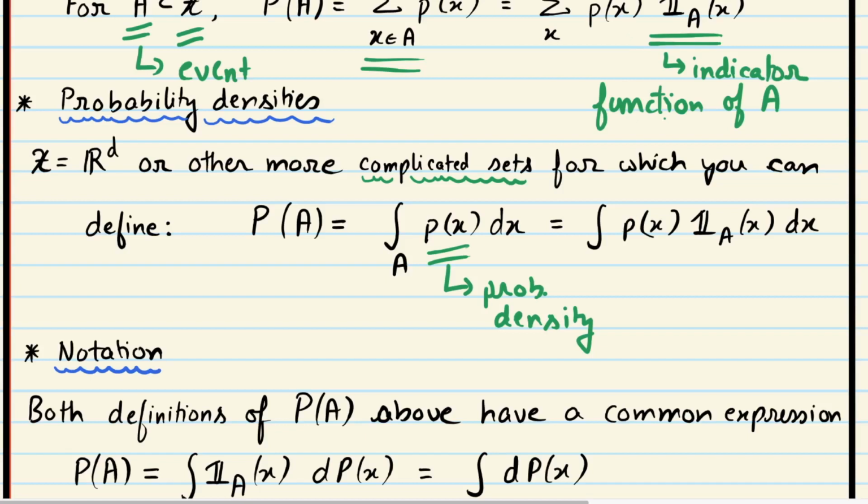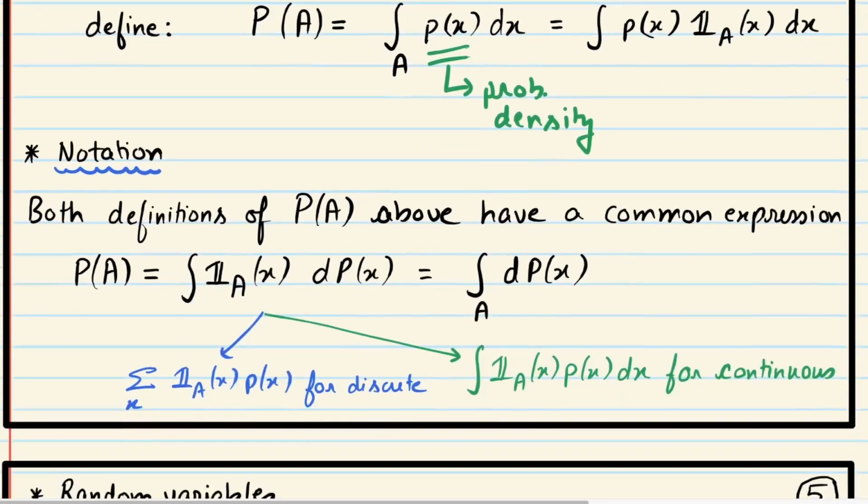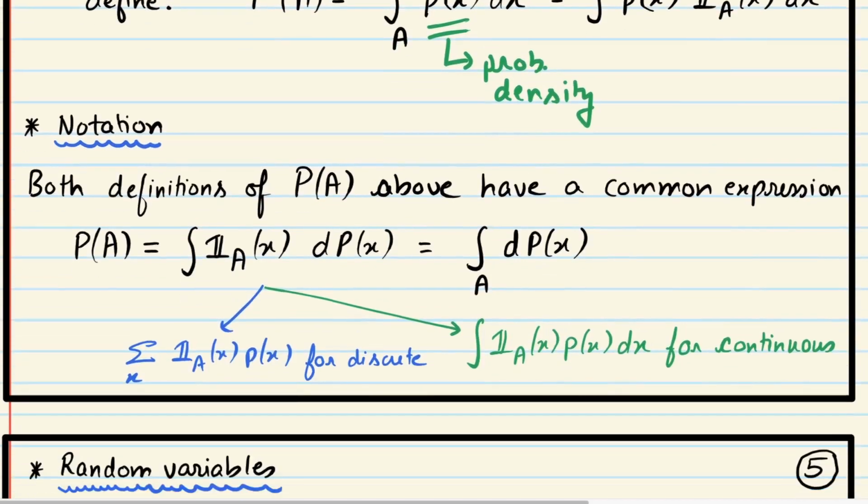They can both be used to compute probabilities of event by integrating Px times the indicator function of an event over A, using the underlying measure. Here it's the Lebesgue measure, here it's the counting measure. Okay. For some notation, so as we said, both definitions of PA, probabilities of events, have a common expression. They look like this: PA equals to integral of indicator function with respect to some measure, and we will use a small abbreviation for this integral. Instead of every time writing integral px dx, we will simply write d of px.